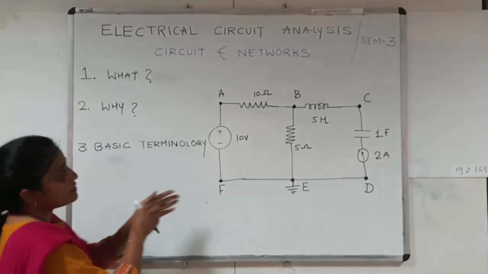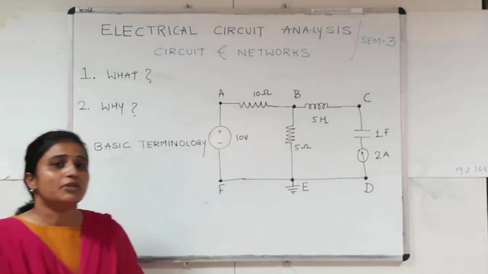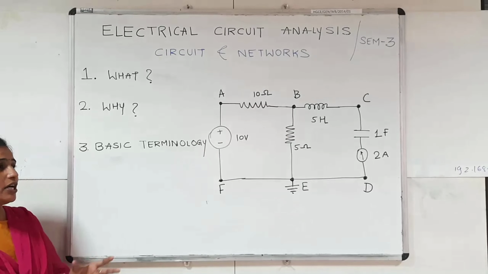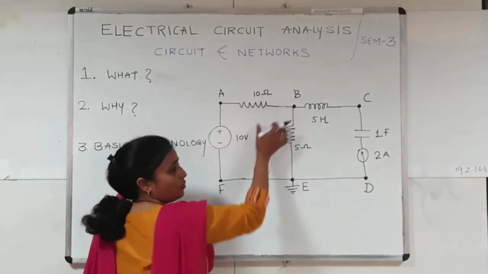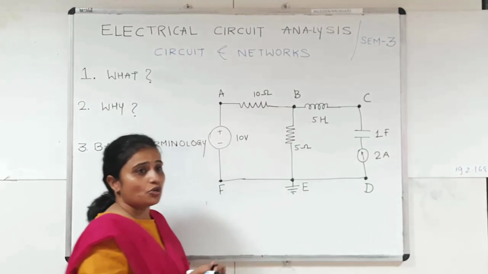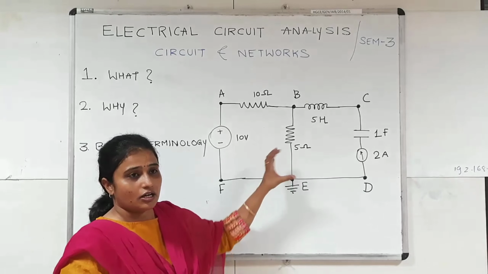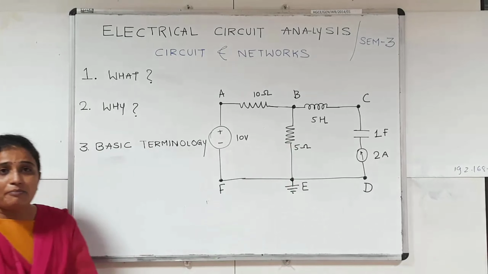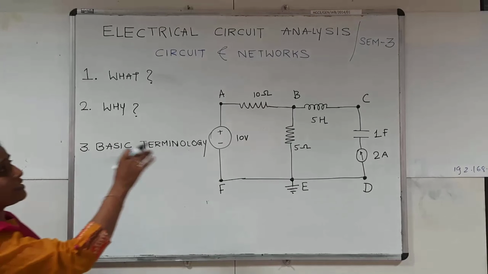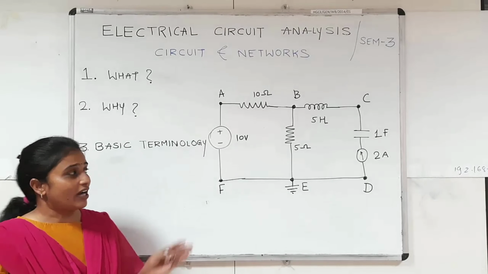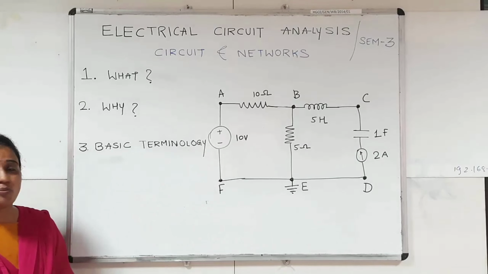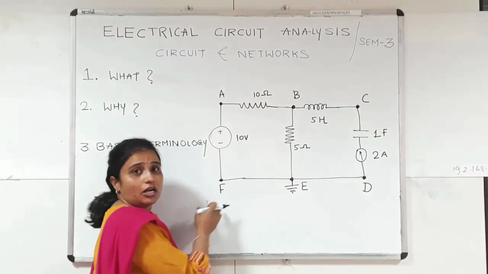Now the second part is the analysis. The meaning of analysis is nothing but to find out the current through any of the components or the voltage drop across any of the components. So if I combine these two words, electrical circuit analysis is nothing but finding the current or voltage drop from any of the components.